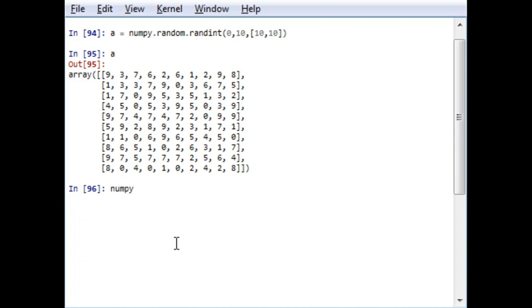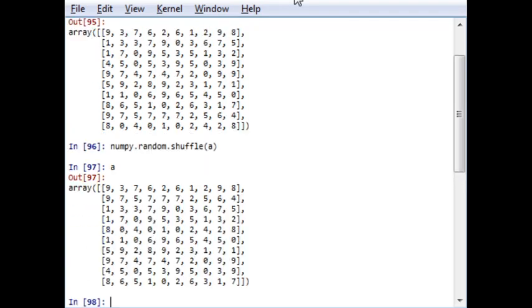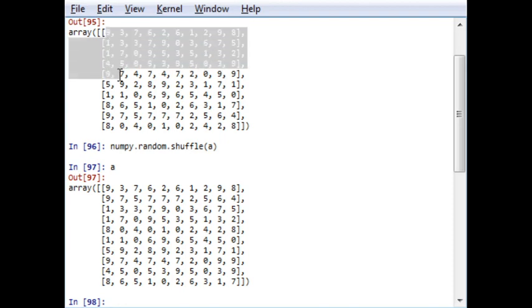I will write numpy.random.shuffle and my target array will be A. I want to shuffle this array. Now the content of A will be shuffled. If you check the first column, that is 91149, it was 99118 something. It has been shuffled totally.